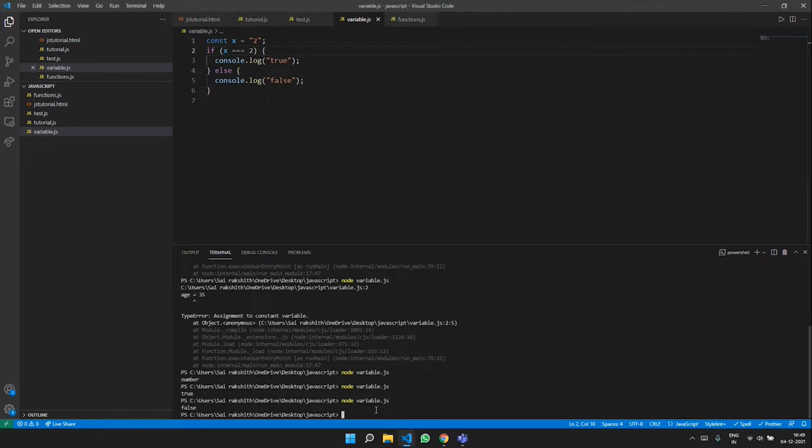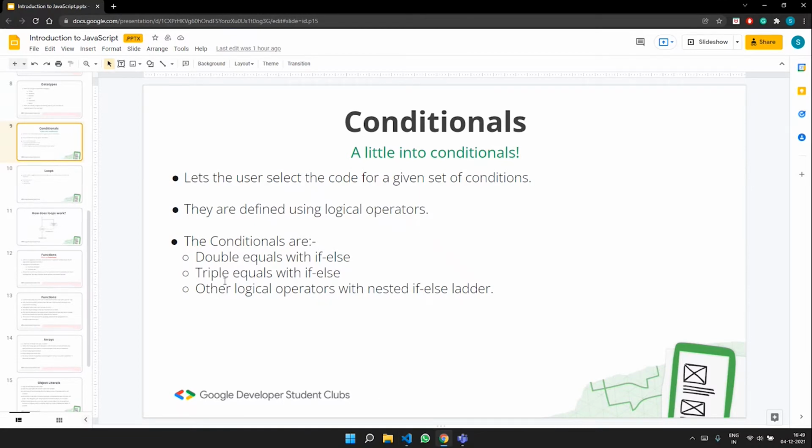When we put triple equals to, the value is not actually getting compared. It's the data type that is getting compared. Since the data types aren't equal, we get false here. But when we have double equal to, we are comparing the values, and if the values are the same, we get true to be displayed. So that is the difference between the double equal to and the triple equal to. And the rest of the other functionalities are just the same as in Java or C++.